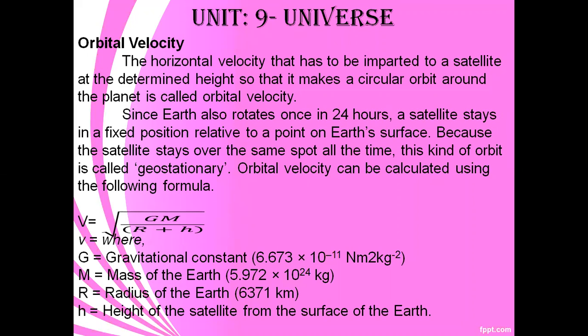The first artificial satellite launched in the Earth orbit is Sputnik. Sputnik is the first artificial satellite, in 1956.